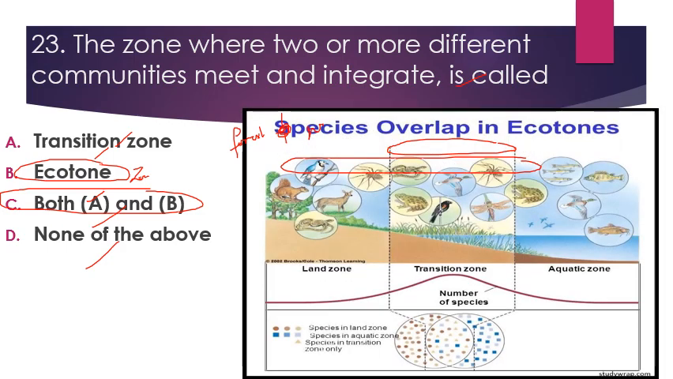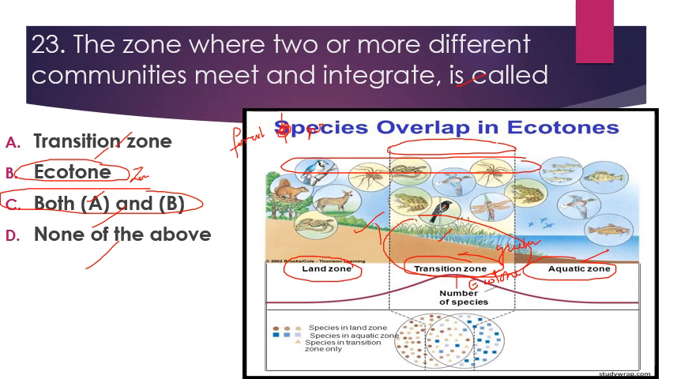For example, this is the land zone. This is the one community which lives in this ecosystem, that is land zone. Then second is aquatic zone. So in between aquatic and land zone there is a transition zone, and this transition zone is known as ecotone. इसे कहा जाता है ecotone. And one more thing, जो number of species होती हैं इस zone में, that is transition zone, that is greater in number. It shows greater diversity in this zone of transition or ecotone.